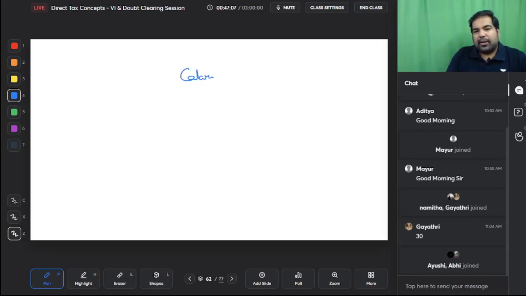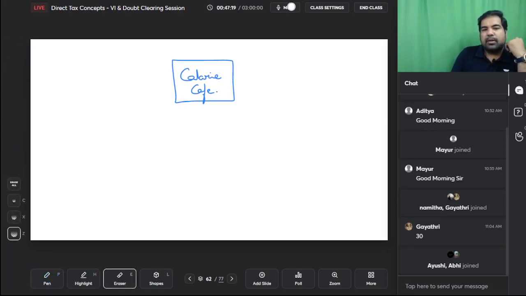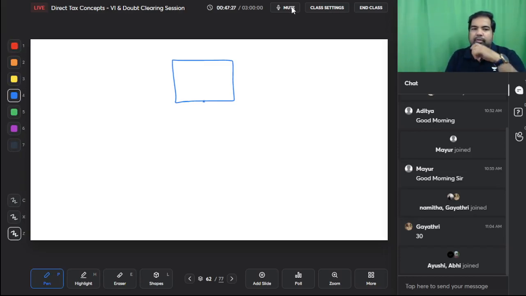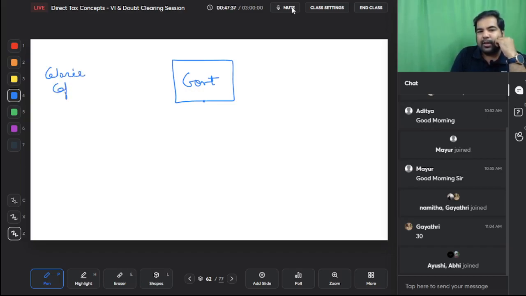As you know, guys, the calorie cafe is now set. They already bought that place and now they are running very, very well. And they are located at that location which they've bought. Now what happens is, in that same location, above that, a metro is to be constructed. There's a metro line which goes just above that calorie cafe. So the IAS officer or the government department calls Calorie Cafe up one fine morning and tells them that we need to compulsorily acquire your cafe.